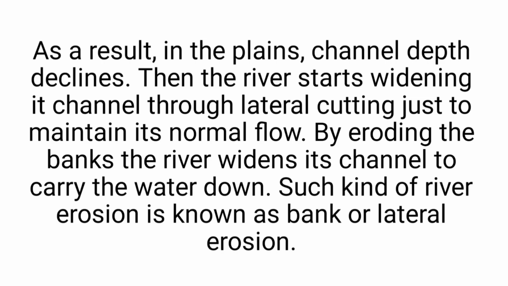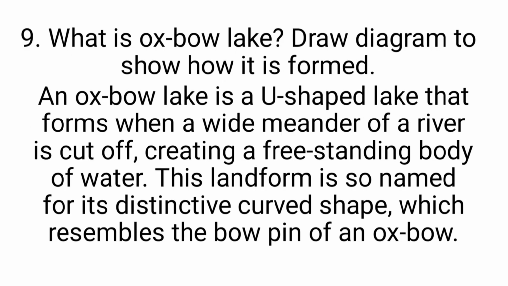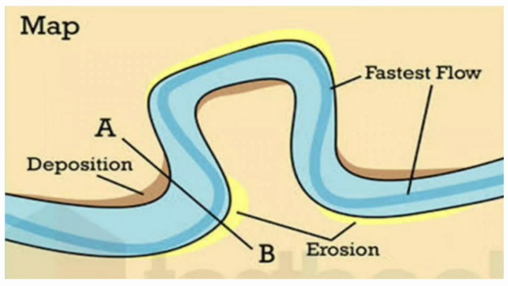The next question. What is an oxbow lake? Draw a diagram to show how it is formed. An oxbow lake is a U-shaped lake that forms when a wide meander of a river is cut off, creating a free standing body of water. This landform is so named for its distinctive curved shape, which resembles the bow pin of an oxbow. The diagram is given.